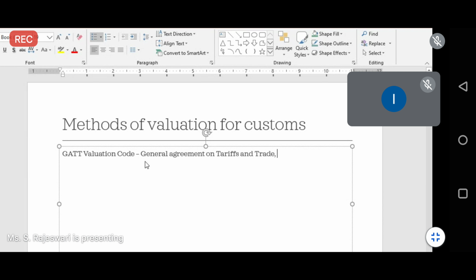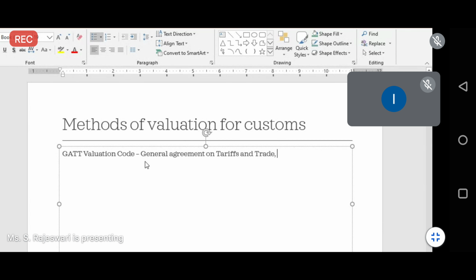From where you are sending and at what time you are sending, based on that also your customs value will be determined. And the second one is nearest accessible equivalent value. Nearest accessible means, suppose you don't have the actual value of the goods, in that case the value of a similar product will be taken for the valuation of the customs duty.